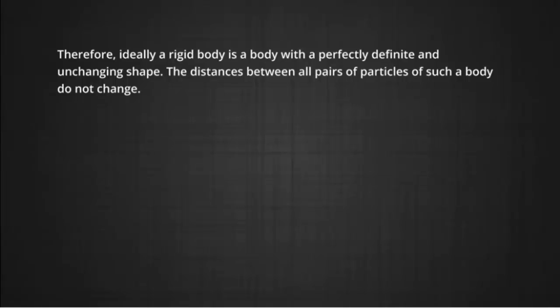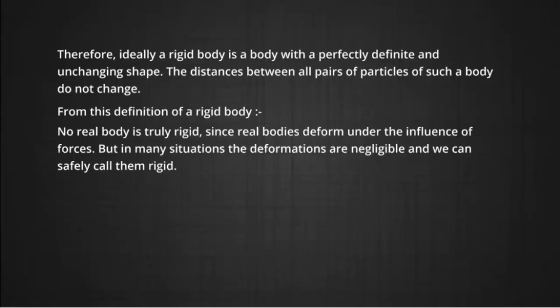The distance between the particles of such a body does not change with time and under the influence of external force. It is evident from this definition of a rigid body that no real body is actually rigid, since real bodies actually undergo deformation under the influence of external forces.